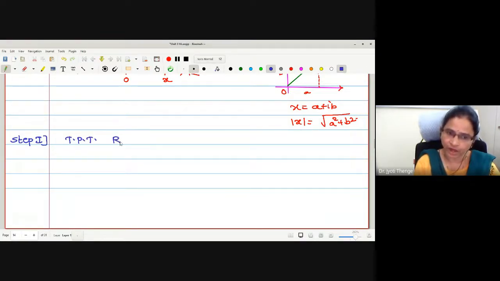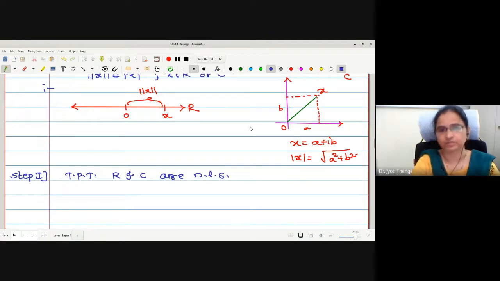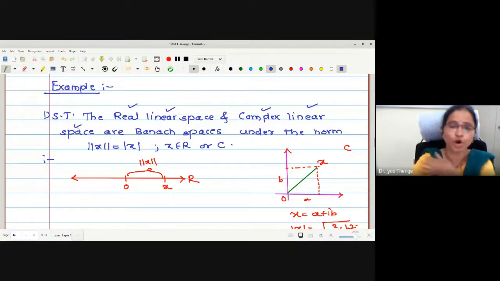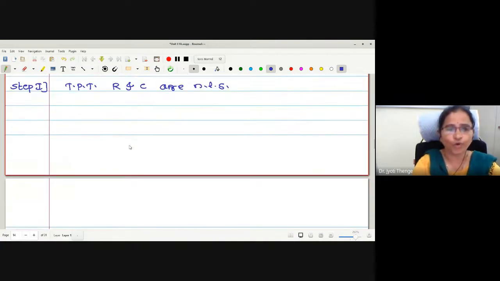To prove that R and C are normed linear spaces, is it essential to check that these are linear spaces? No, it is given already: real linear space, complex linear space. Therefore, it is essential to prove it is a normed linear space. Means what one has to do? One has to check whatever norm is given, whether it is actually a norm, that is, whether it satisfies the 4 conditions of the norm. Therefore, let us go on verifying all the 4 conditions one by one.